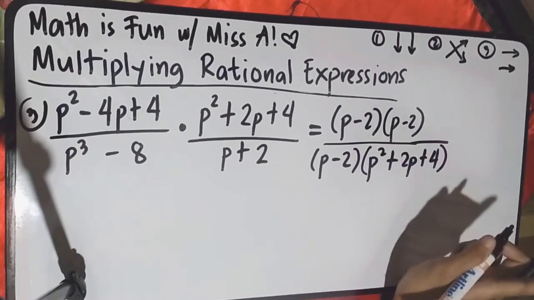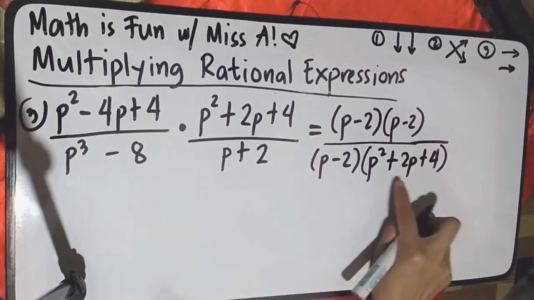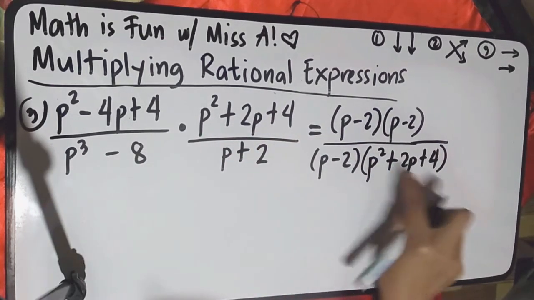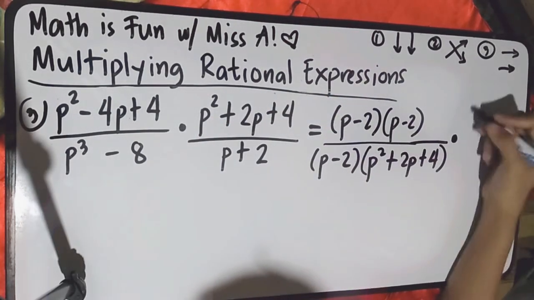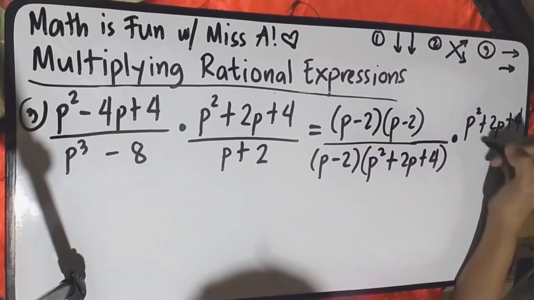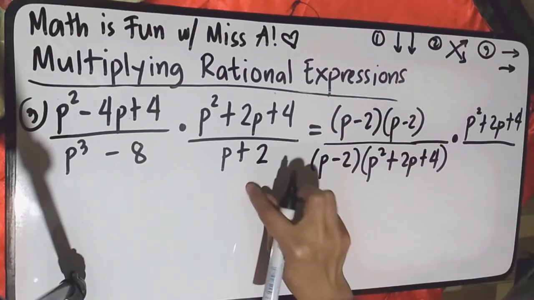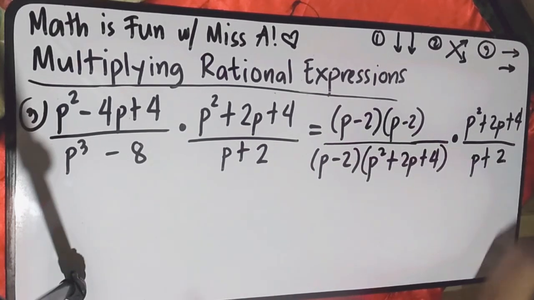So what's interesting here is that you have p squared plus 2p plus 4, and this is also p squared plus 2p plus 4. So, we will leave this one as is. So, you'll have times p squared plus 2p plus 4, all over p plus 2, which is already in its simplest form. So, that is just p plus 2.